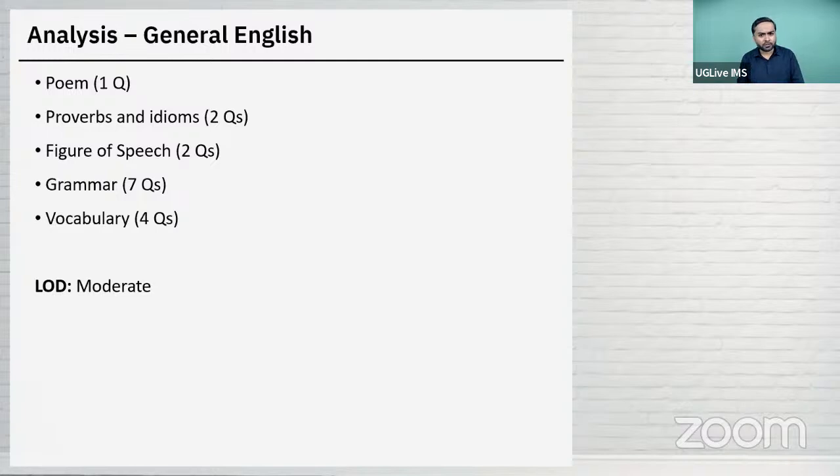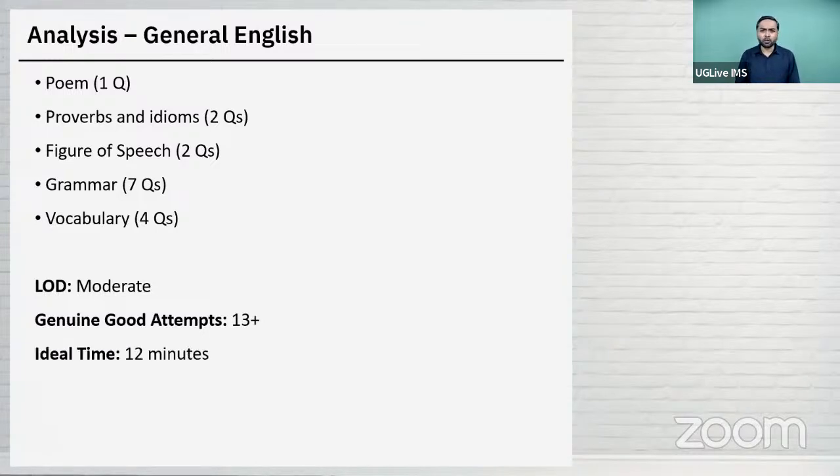So if a student would have kept patience, probably the student would have been able to easily attempt 12, 13 questions. Anything more than 13 genuine question attempts, since there is no negative marking, I'm sure everyone will attempt everything. So here the good attempt we are talking about is a genuine good attempt. Okay, so 13 or more was considered to be a genuine good attempt. A well prepared student should be able to attempt this many questions in English and should not face difficulty. Ideally, the entire English section could have been finished in 12 odd minutes or something, right?